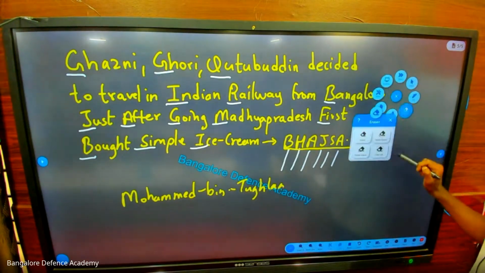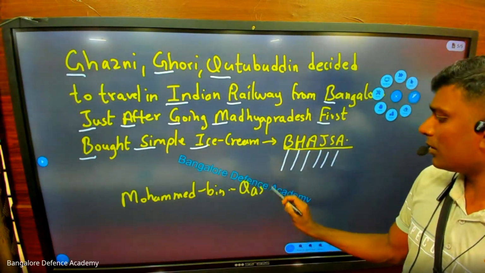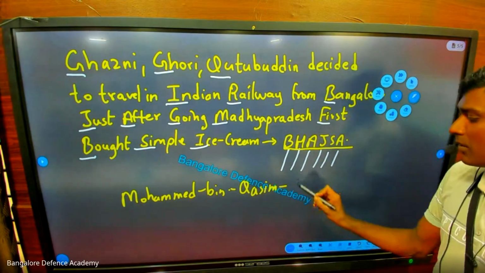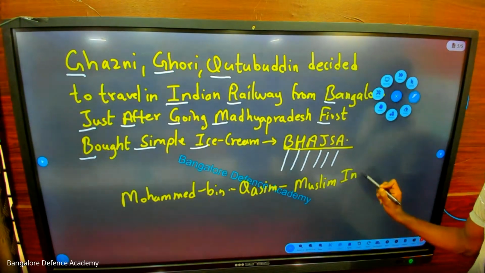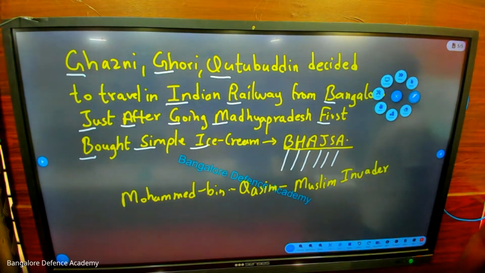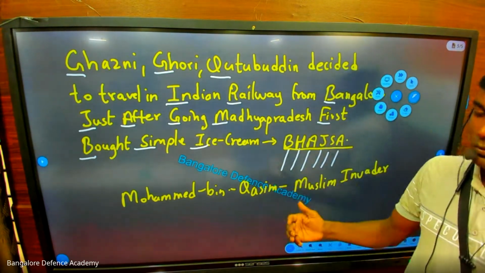Muhammad bin Qasim is the first Muslim invader. Invader means the person who attacks. So who is the first Muslim to attack India? Muhammad bin Qasim.